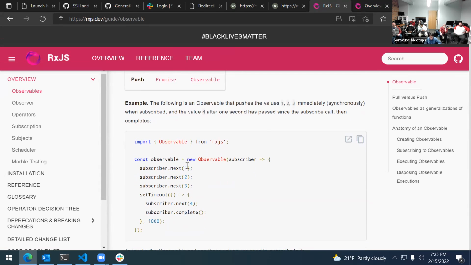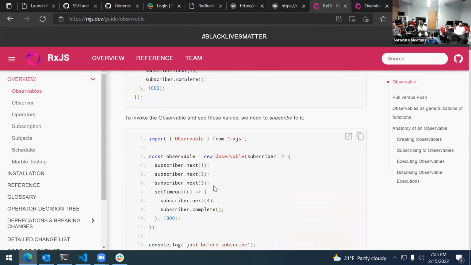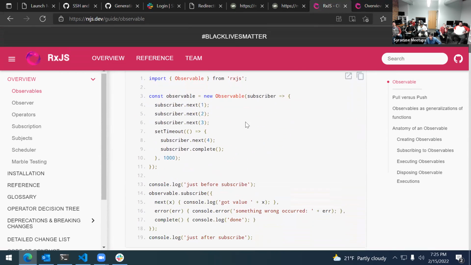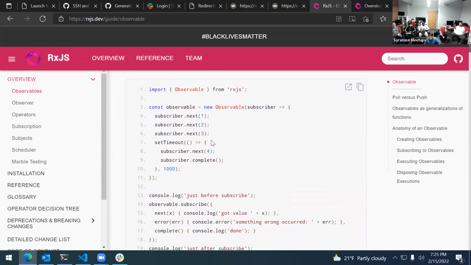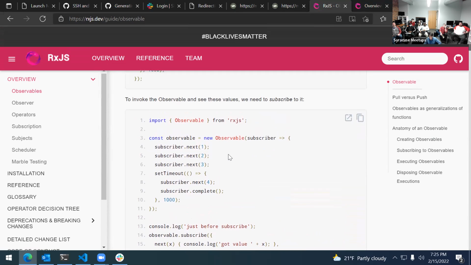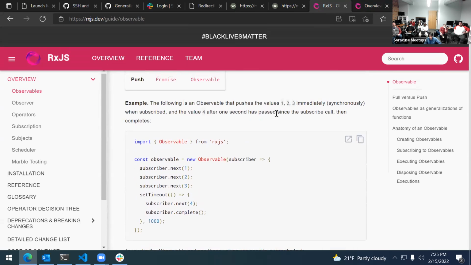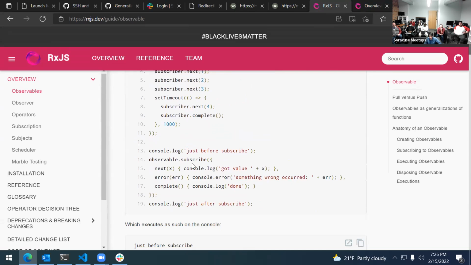And so what's happening here is it pushes 1, 2, and 3, and then after 1 second, it pushes 4. So if you were to subscribe to it, subscriber complete. To invoke the observable and see the values, you need to subscribe. Okay, they just added this extra stuff. So you subscribe to it. You call next x, you get got value x.